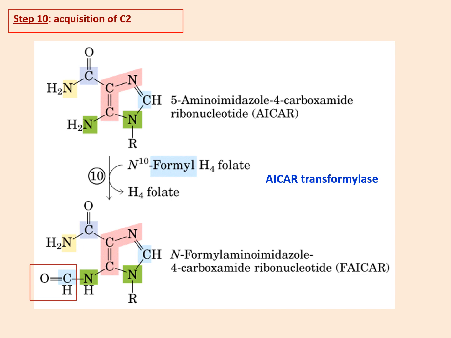Okay, now acquisition of C2 for this. Here this is C2. For this another formyl group is required.